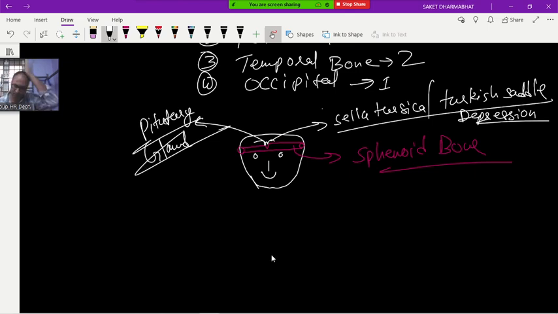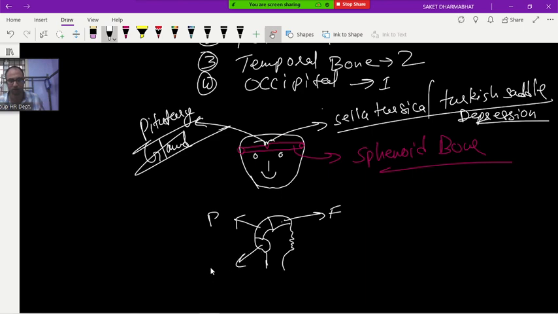And one more thing. If you see this cranium, suppose this is the frontal, this is the parietal, and this one is occipital.